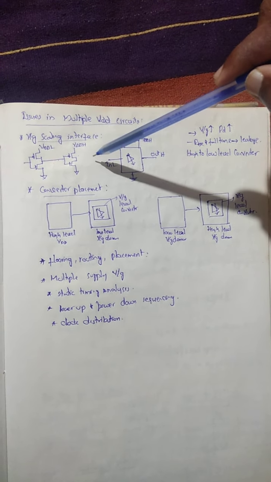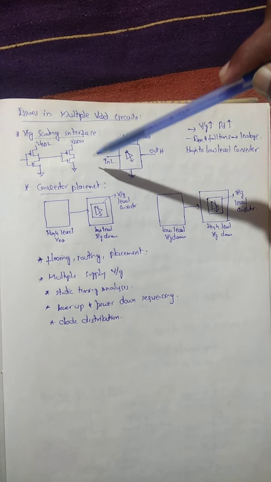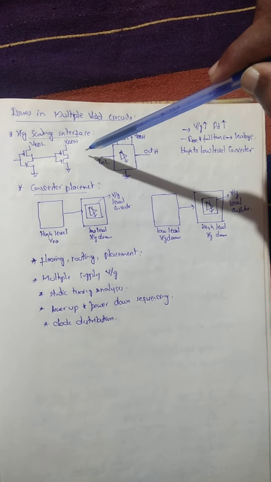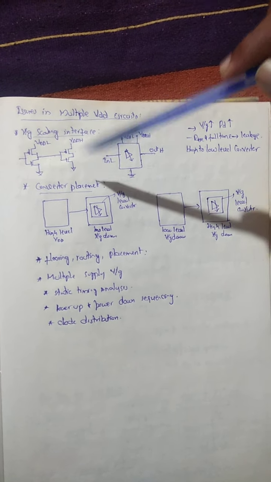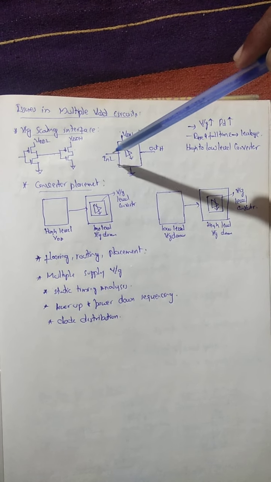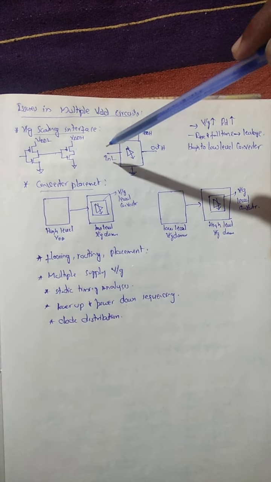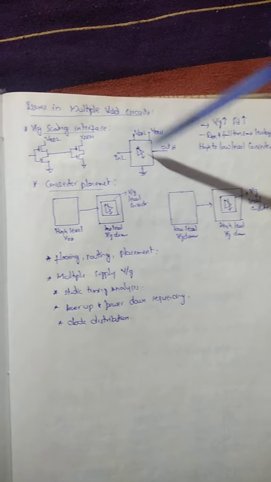At that time the output voltage level is going to be high, so automatically there will be high power dissipation. Next, another problem if we use this high to low converter is that the rise time and the fall times also lead to leakage.